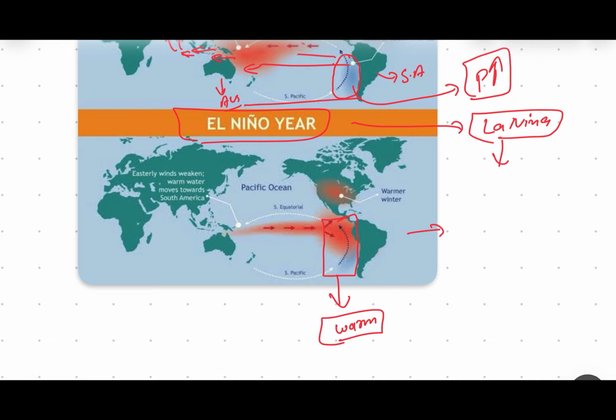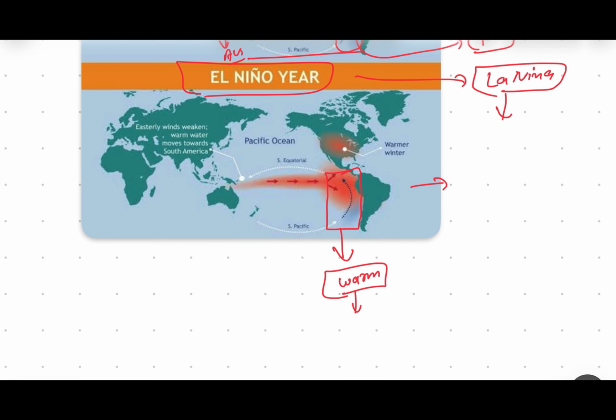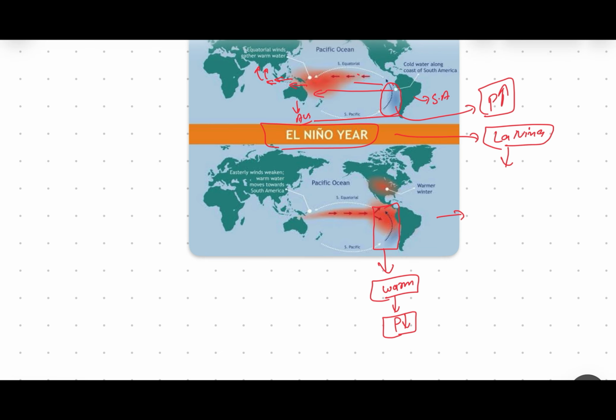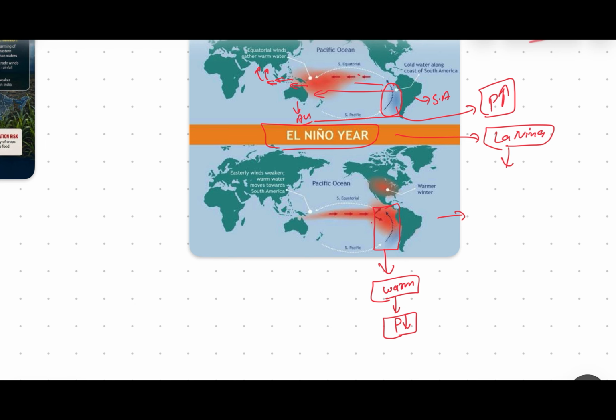As I told you, when a particular ocean surface is warm, it means that it has low pressure. So when the pressure is very low, the winds which carry moisture through the Pacific Ocean and the Indian Ocean to the Indian subcontinent are slowing down, and this process is getting reversed.